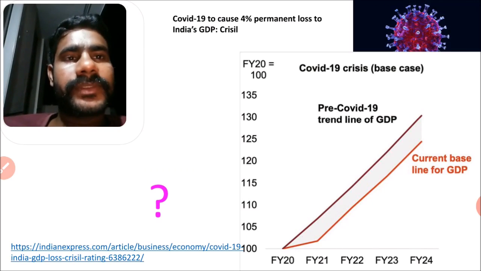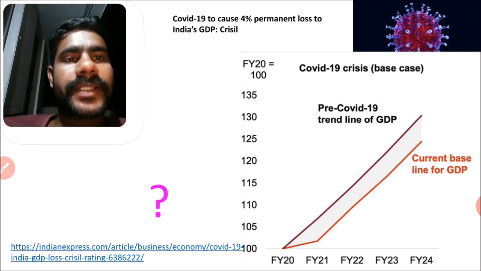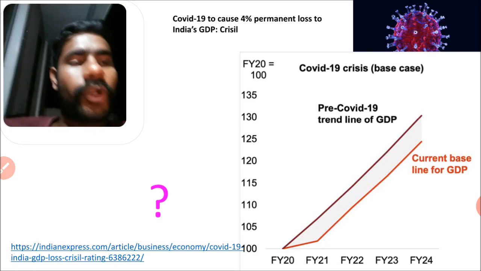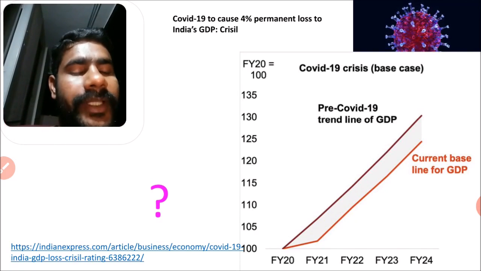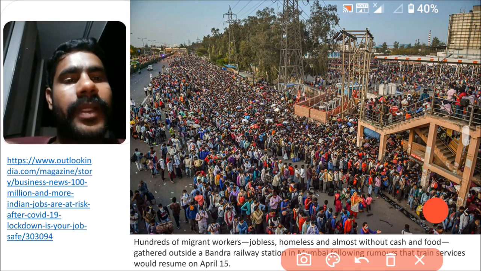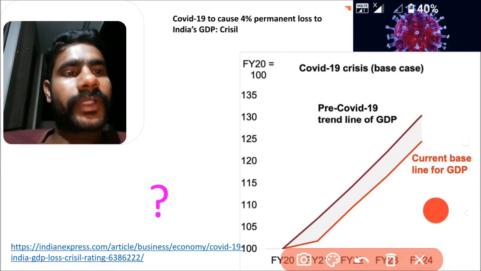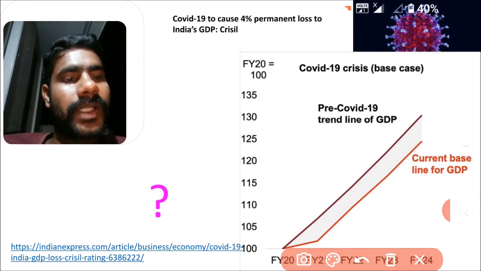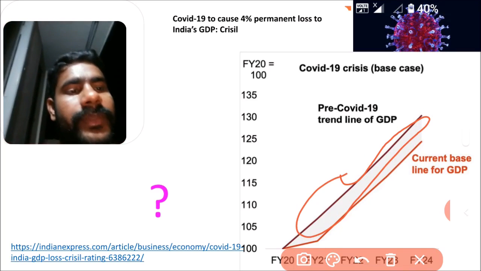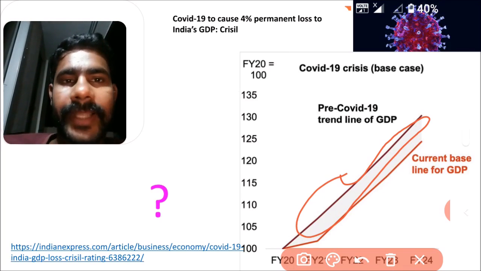Because of this COVID-19, a permanent 4 percent loss is happening to the GDP in India. For the financial years 2020, 21 to 24, this is the predicted curve before the COVID virus. That means if the coronavirus was not there, the growth of the Indian GDP would be like this.